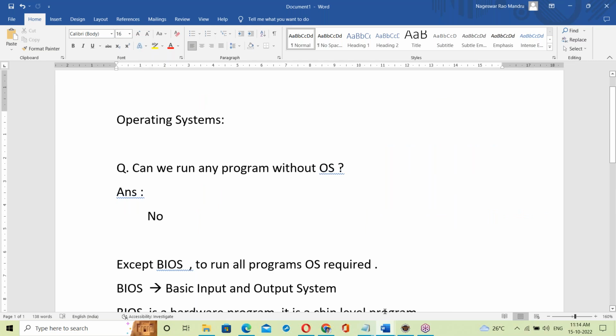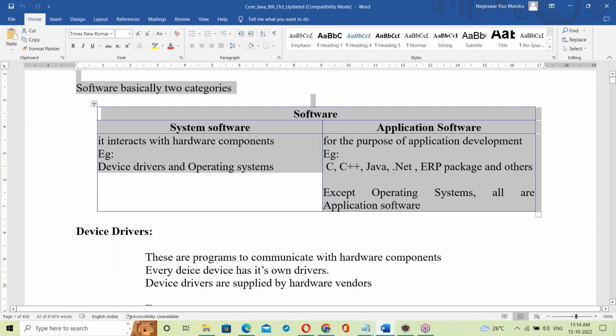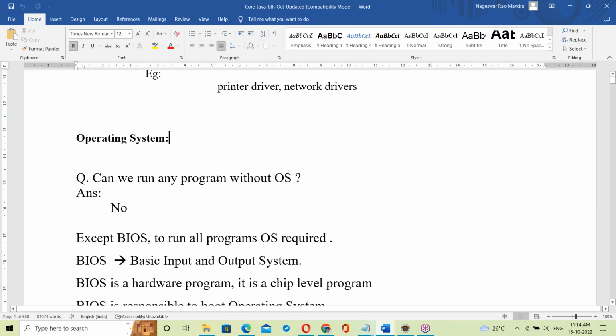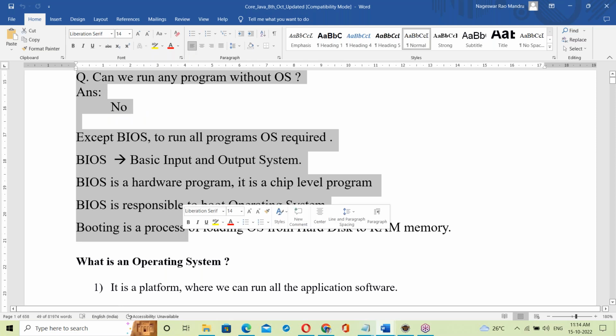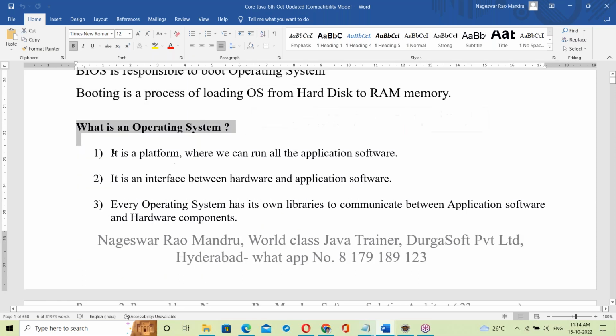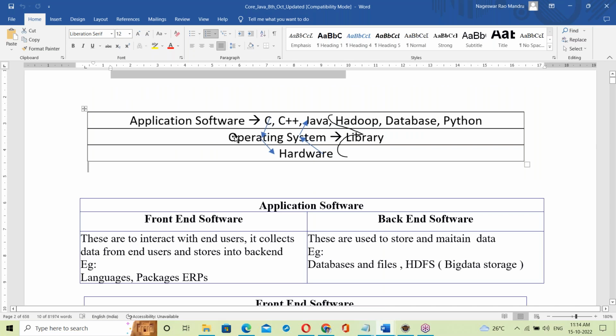For all this introduction, I have prepared a document. See, a proper document is there, with the same points about OS: it's a platform, it's an interface, that library, and every program has to link with the OS library. Hardware, OS, application software, all are there in the document. Just follow the document. Running notes are not necessary.